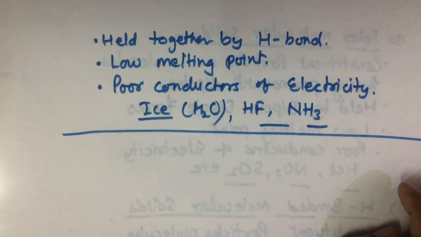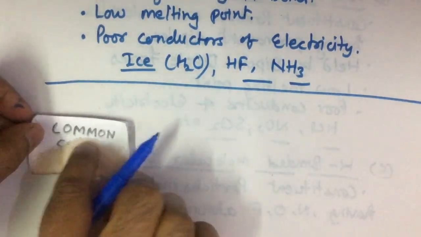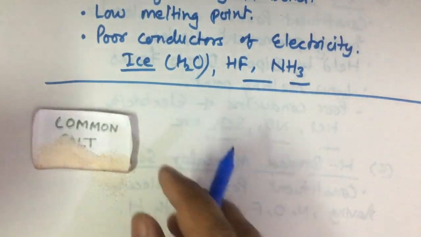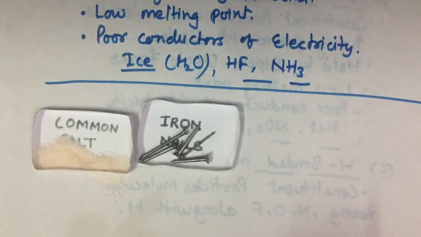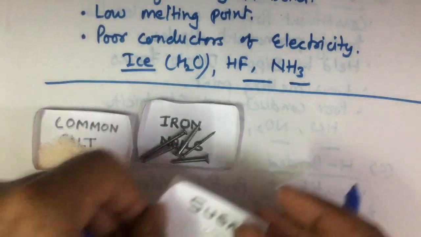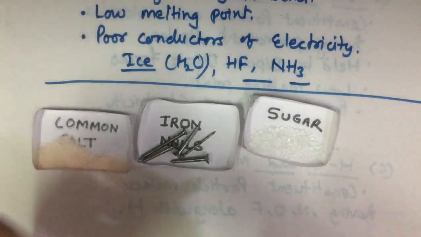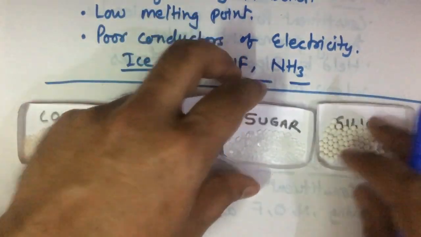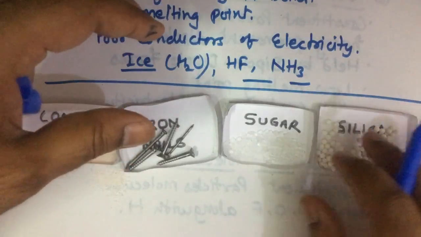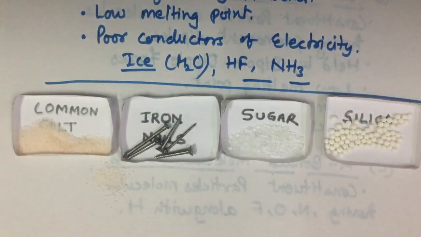Now some examples: common salt, iron nails, sugar, and silica.